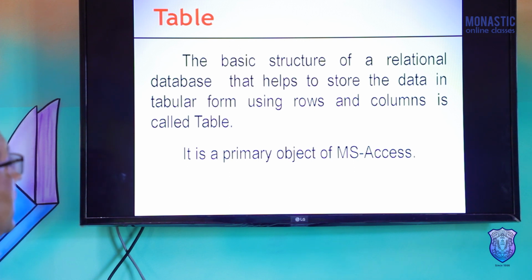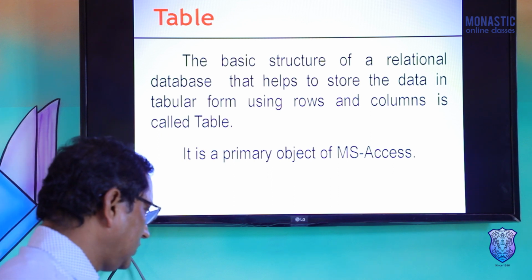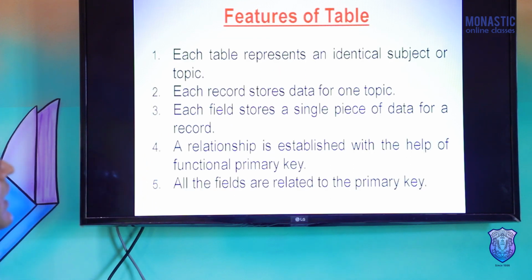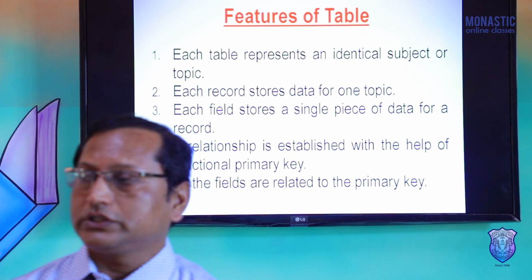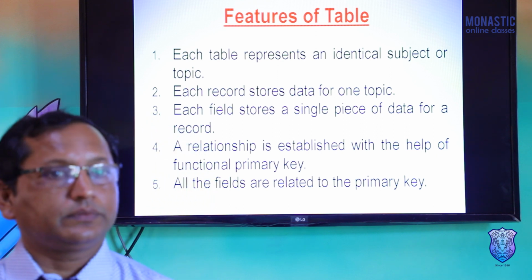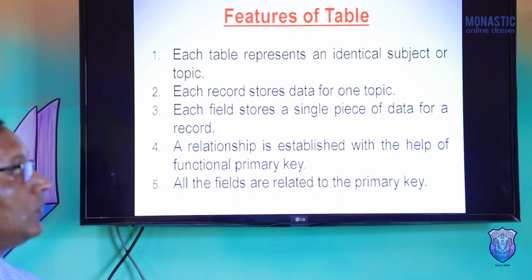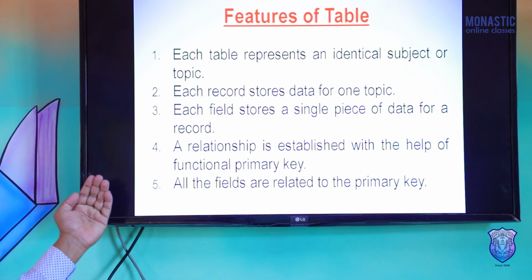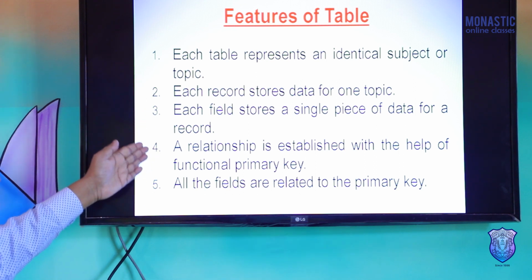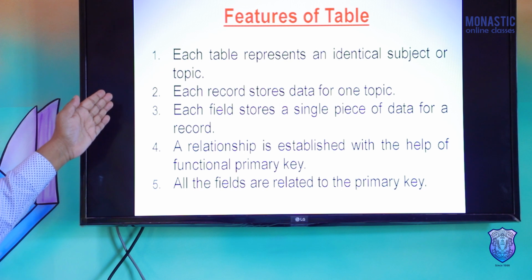Now, what are the features of a table? You can see there are various features of a table, given one after another here. I have mentioned 5 different features.